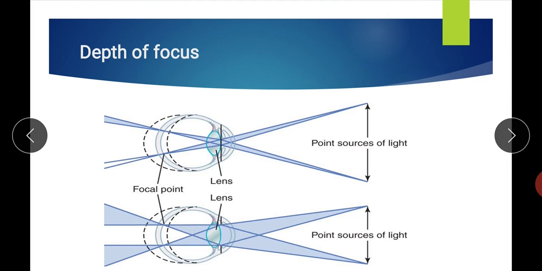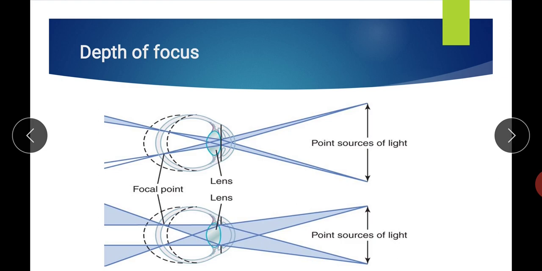So, in both figures normally a clear image will be formed on the retina, but now observe these two dotted lines. It suggests that in this experiment we have tried to move the retina out of focus. It means we are moving the retina from its normal position.